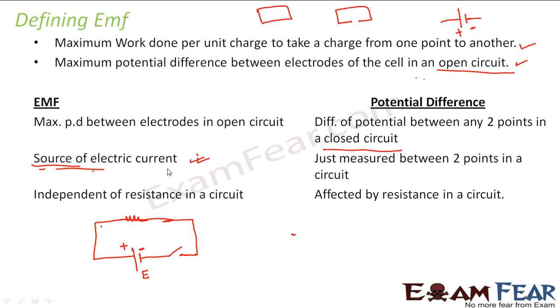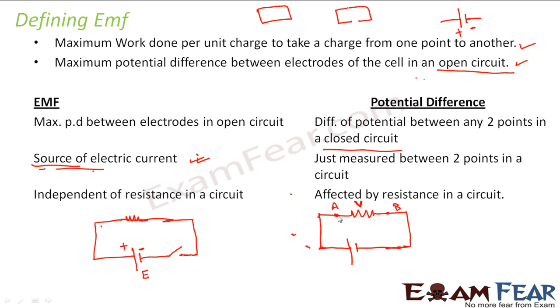Whereas when we talk about potential difference in case of a closed circuit, what happens? Let us consider a similar circuit, but the only difference now would be the switch is now on. That is, the circuit is closed. So now this is the switch, and the switch is closed now. So the current flows through this circuit. So there is a voltage drop which will take place across this resistance, right? Let us suppose I consider these 2 points A and B. There will be a voltage drop across this resistance. Let us suppose that voltage drop as V.